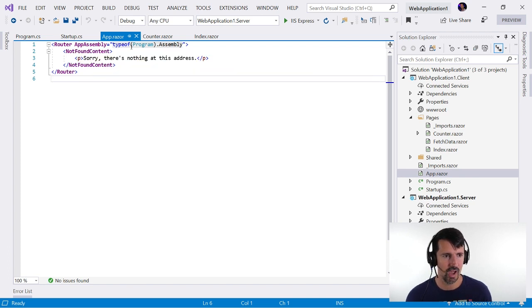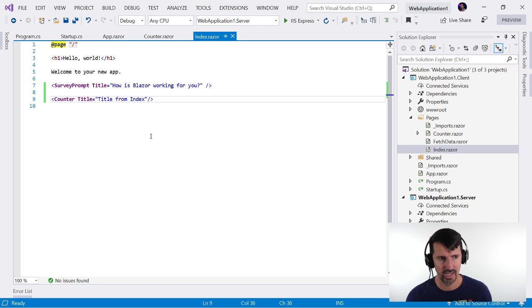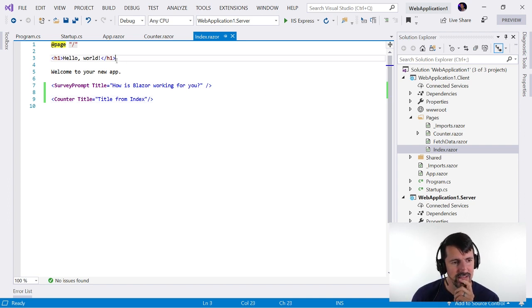We create the startup file, which adds the first component, which is this app.razor component. And this does some routing. It has a Router, AppAssembly type of Program.Assembly. Okay, so I'm assuming we're going to then hit this index.razor. But see, I'm a little confused there. I'm confused after we hit the Program and Startup.